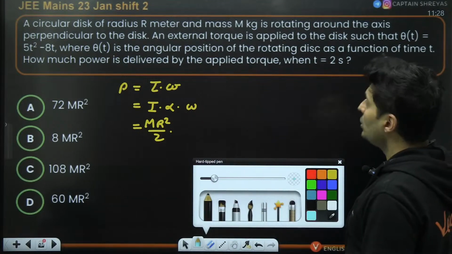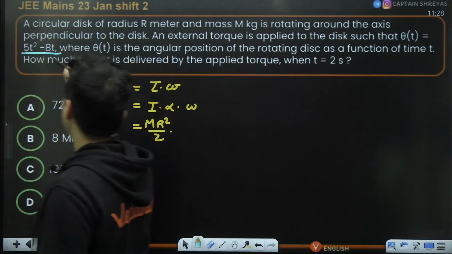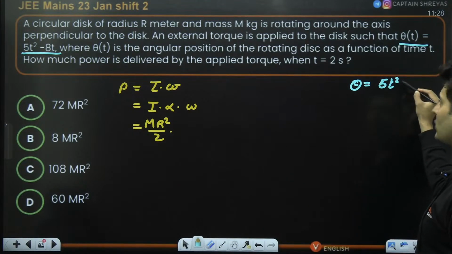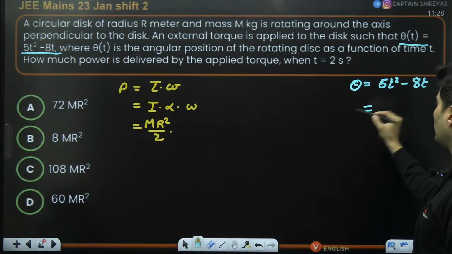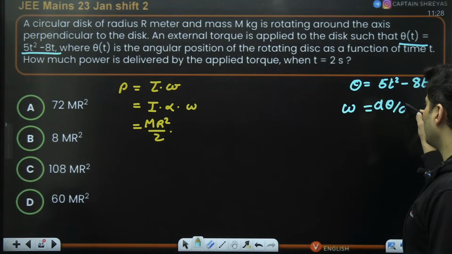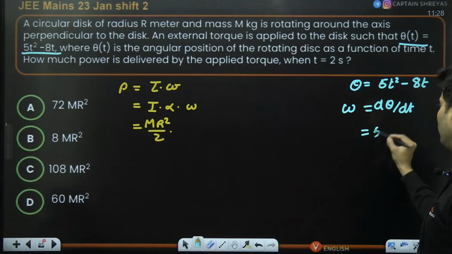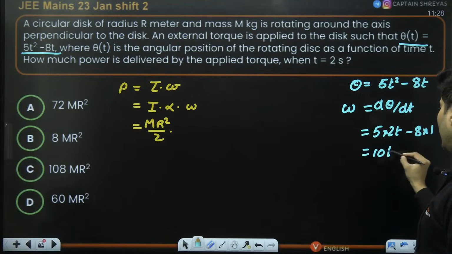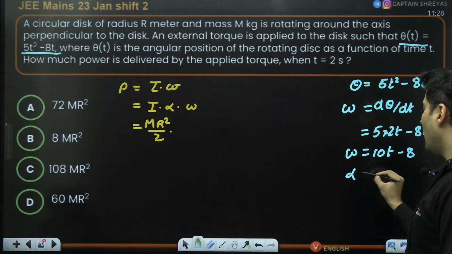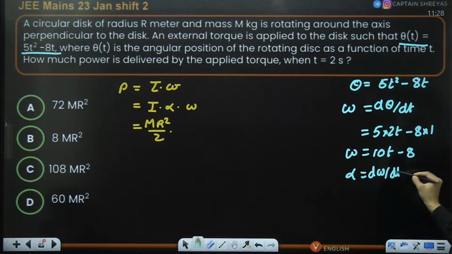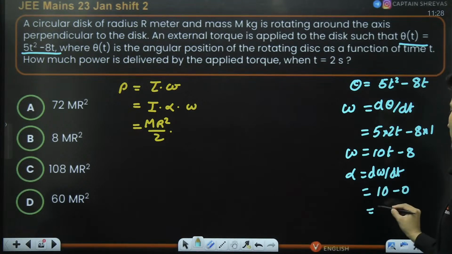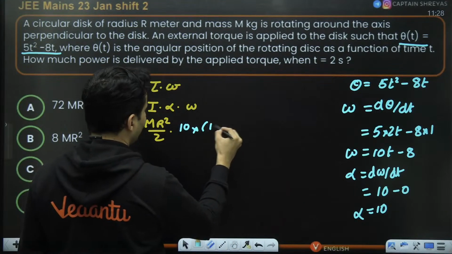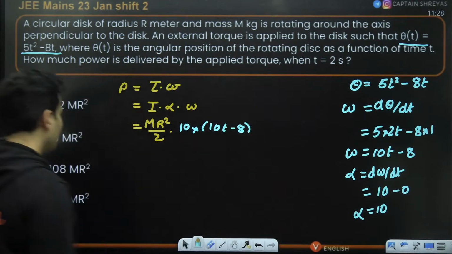So for that, use this function. What is that? This particular function. Theta is 5t square minus 8t. So omega, which is derivative of theta, rate of change of theta, will be 5 multiplied by 2t minus 8, derivative of time is 1. So 10t minus 8, that is omega. Alpha is d omega by dt. So that will be just 10 minus 0, which is basically 10. So we got alpha and omega. Alpha is basically 10. Omega is nothing but 10t minus 8.